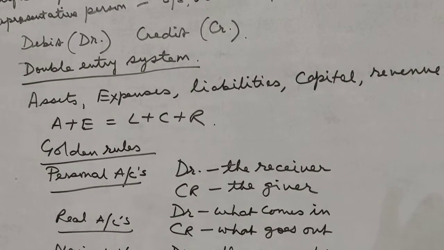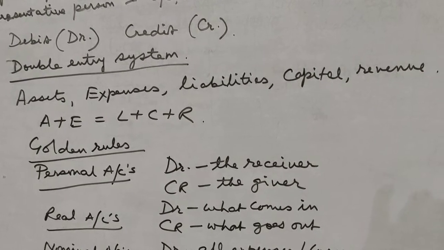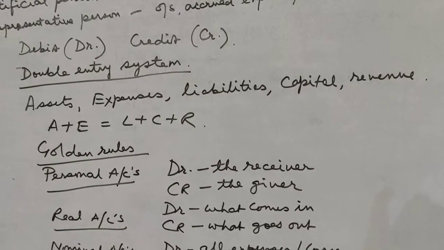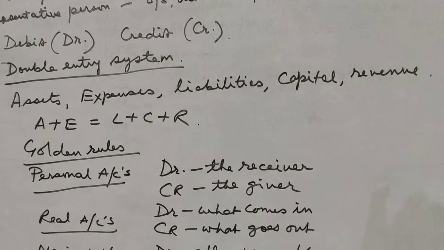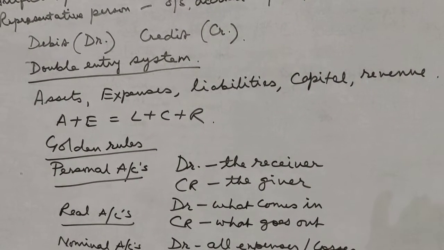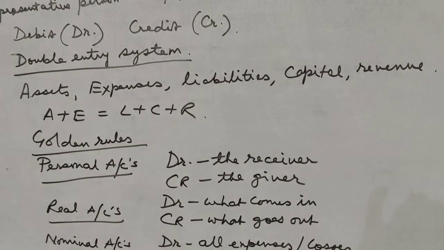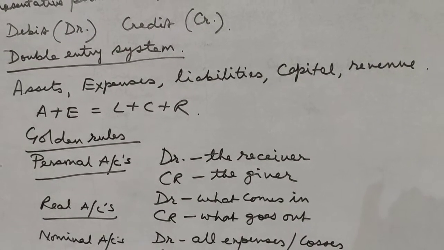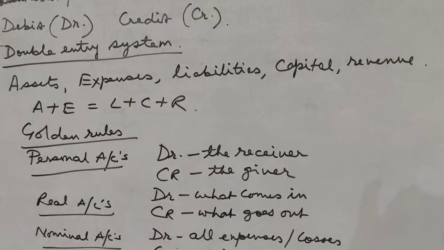Similarly, capital. Now capital is given by whom? Capital is given by the owner. According to the business entity concept, I told you that the business and the owner are considered as two separate entities. So it is assumed that the business is borrowing money from the owner. For example, started business with cash. Who is giving the cash? The cash is given by the owner. So owner's account, I told you, is capital account.